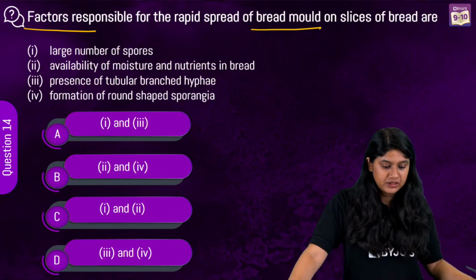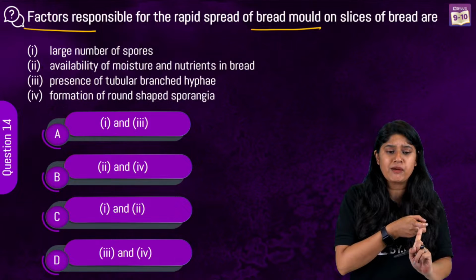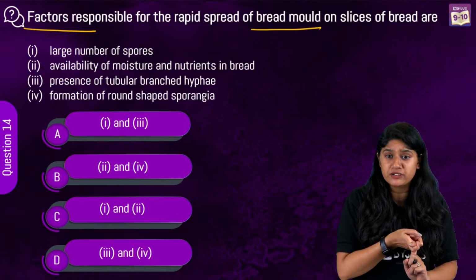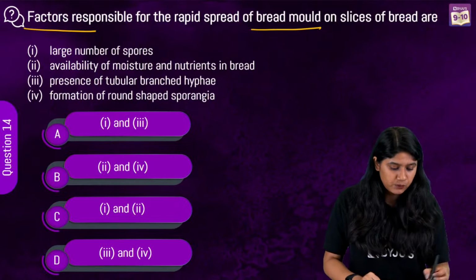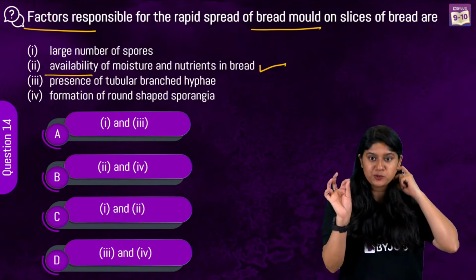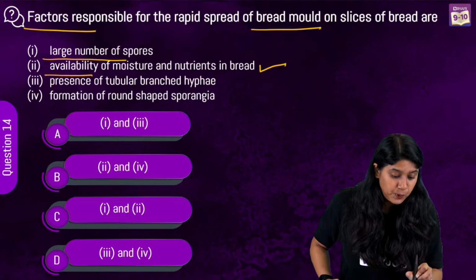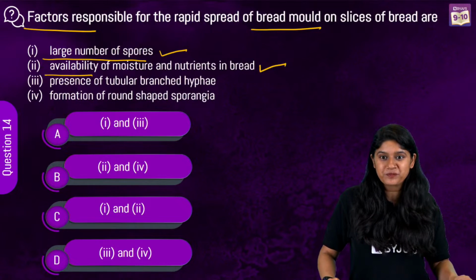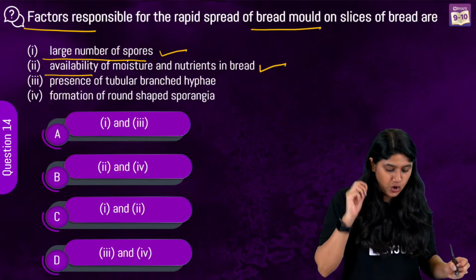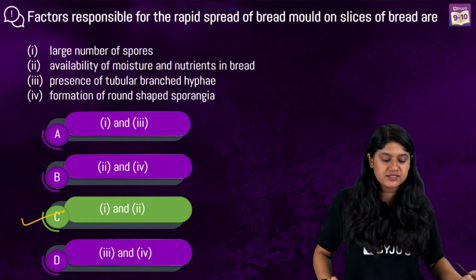Okay, I can see. Factors that are really important. First thing that is very important for all of us to remember is that the bread mold Rhizopus needs moisture, right? They need the moisture. So this point has to be there. That is statement 2. It has to be there in our correct answer list. Then a large number of spores will also play a very important role, because there's a very quick spread of the bread mold. So based upon that, option number C is correct.